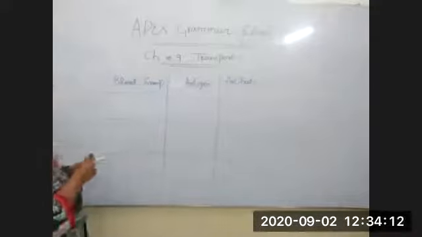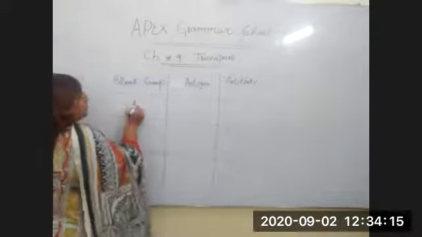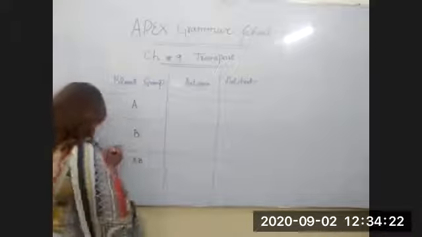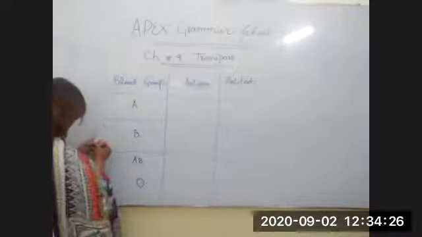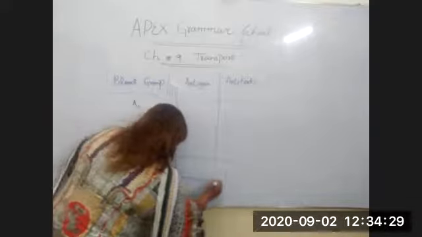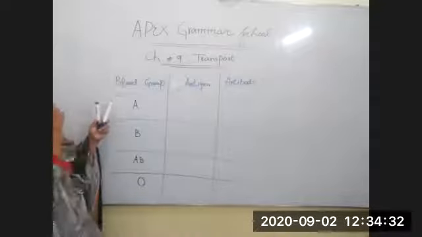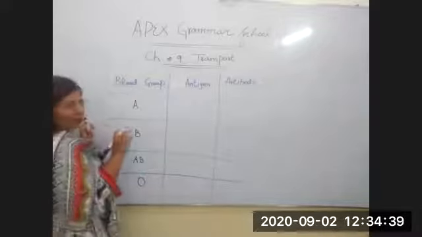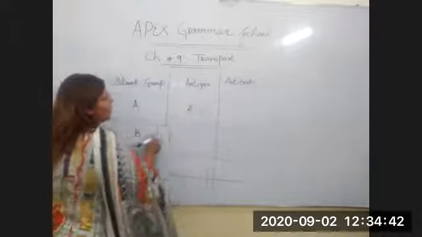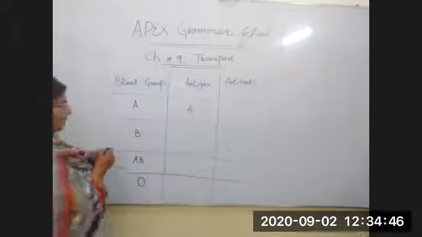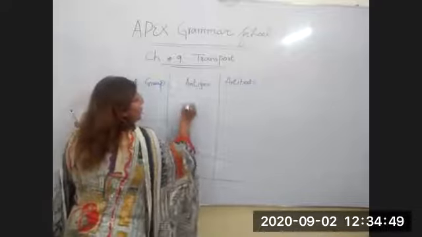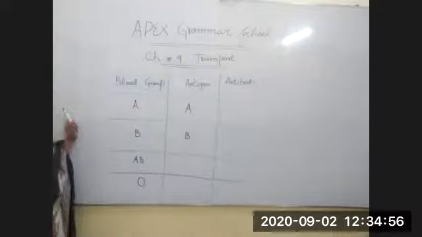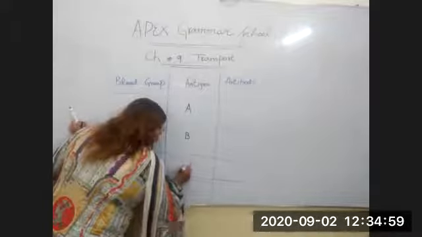In which I have told you that we have blood group A, blood group B, blood group AB, and blood group O. I told you that in the blood group, two substances are produced: antigens and antibodies. If antigen A is present, it will be called blood group A. If there is antigen B, it will be called blood group B. If both antigens A and B are present, it will be called blood group AB.